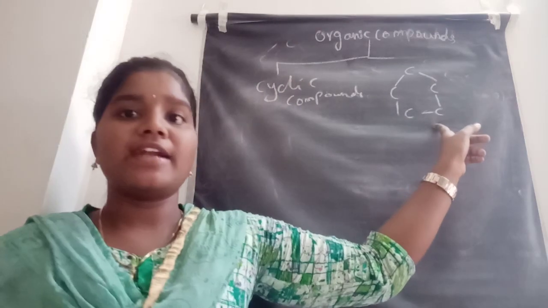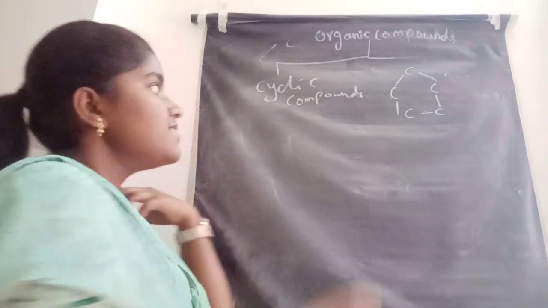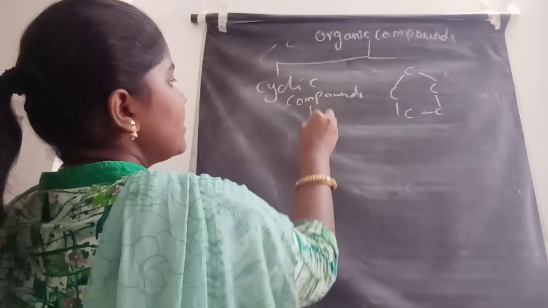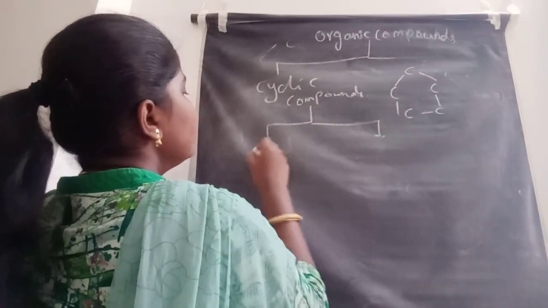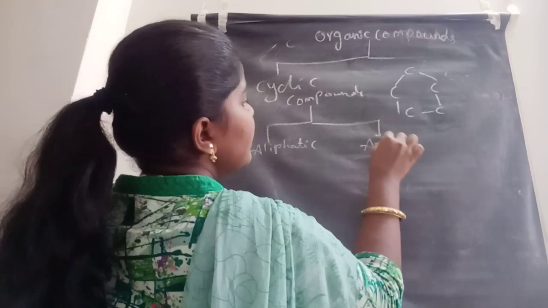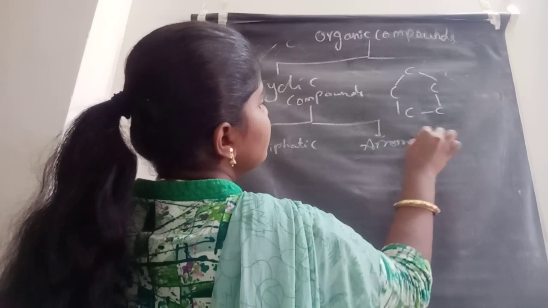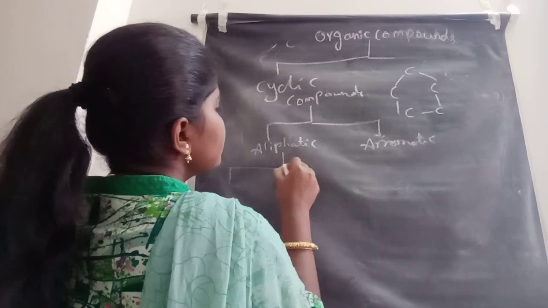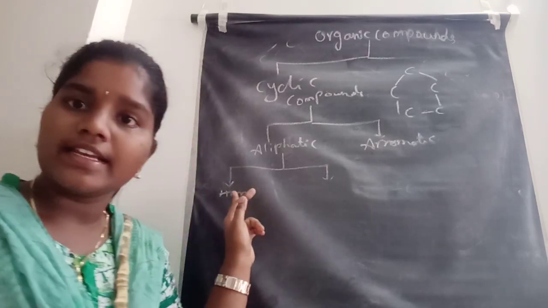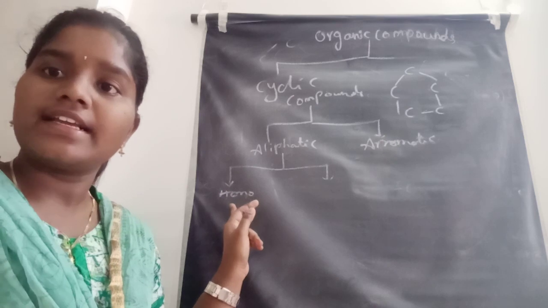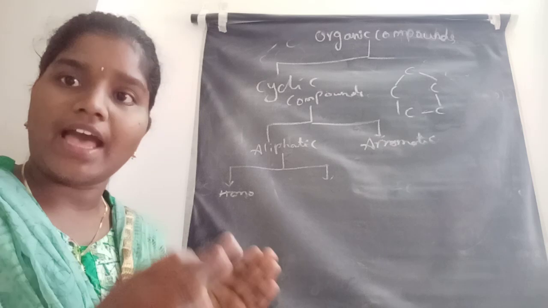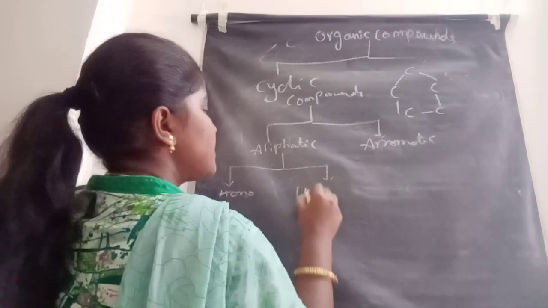Like this, the carbon atoms are arranged. Those compounds are called cyclic compounds. The cyclic compounds are divided into two types: aliphatic compounds and aromatic compounds. The aliphatic compounds are again divided into homocyclic or carbocyclic, or the alicyclic, next one, heterocyclic.